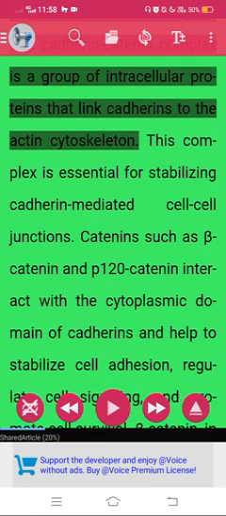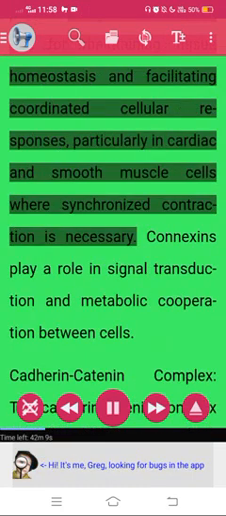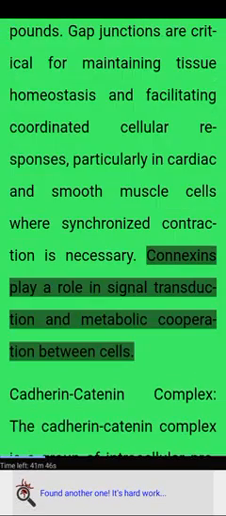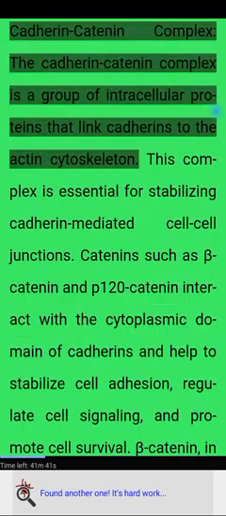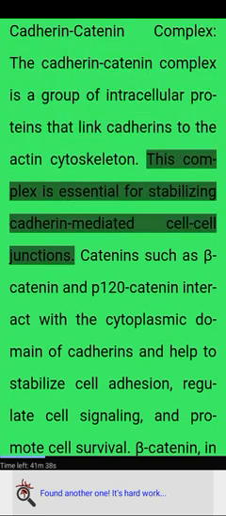Cadherin catenin complex. The cadherin catenin complex is a group of intracellular proteins that link cadherins to the actin cytoskeleton. This complex is essential for stabilizing cadherin-mediated cell junctions.